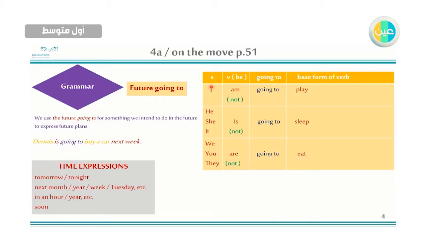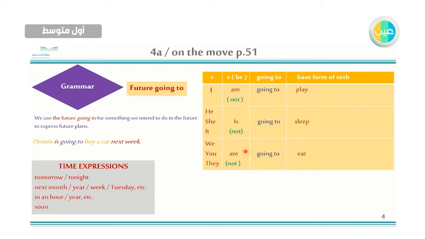Now, with I, we use am, and he, she, it, we use is. We, you, they, we use are, and after that we will add going to and the base form of verb. And when we want to make a negative sentence, we will add not after verb to be.